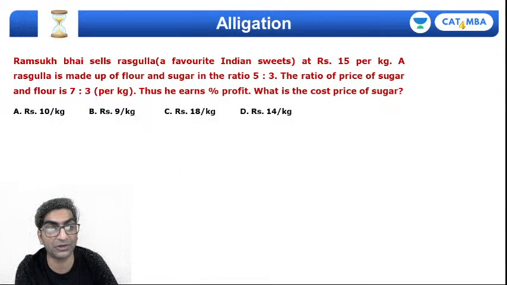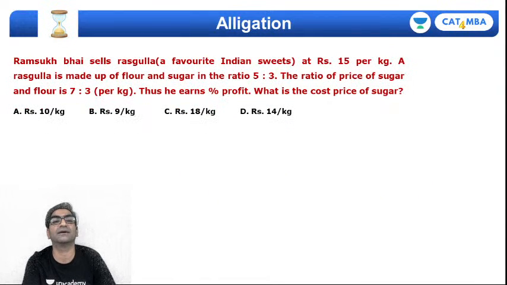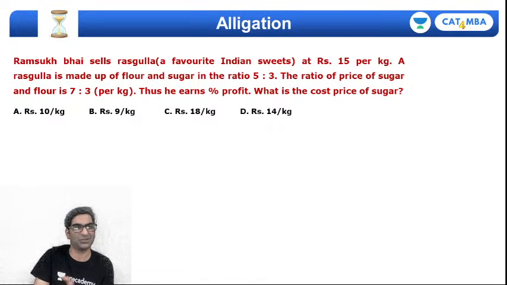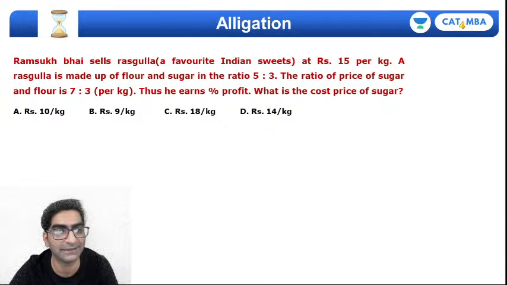है ना? ये actual question है, I think SNAP का ही. Rasmukh Bhai sells Rasgulla at 15 rupees a kilo, right? Well, I'm not a big fan of Rasgulla. I personally prefer the gulab jamun, but because this one is too sweet, man, as a delicacy.